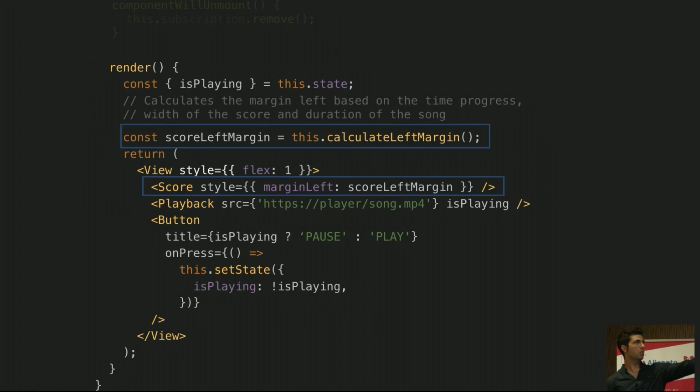This function right there, calculate left margin, is basically going to calculate the shifting of the score based on the time progress, the whole width of the SVG that we know beforehand, and the duration of the song that we also know beforehand. All right, let's see it working.